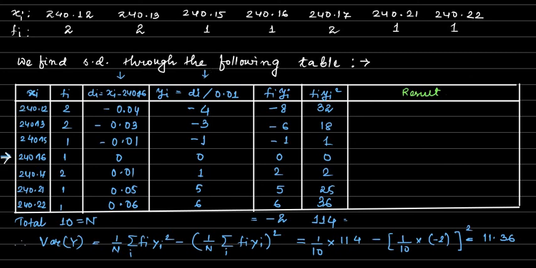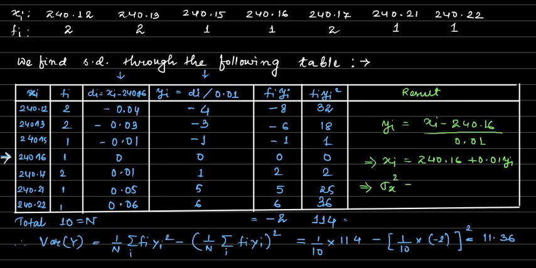So actually what is y? yi is actually xi minus 240.16 divided by 0.01. So from this we can say that xi is equal to 240.16 plus 0.01 into yi, and therefore from the last result we can say that sigma square x is equal to 0.01 square into sigma square y.